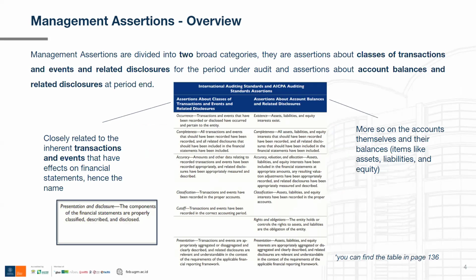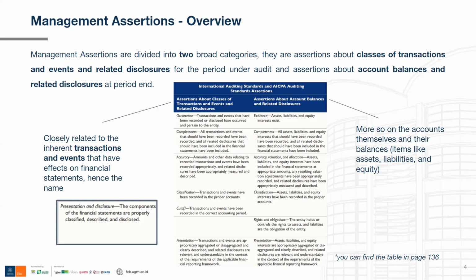Management assertions are divided into two broad categories: assertions about classes of transactions and events, and assertions about account balances. I understand that it might be slightly difficult for you guys to differentiate between the two, but in my experience, I usually make a distinction like this. Assertions about classes of transactions are related to the inherent transactions that have effects on financial statements, for example, a sale transaction.